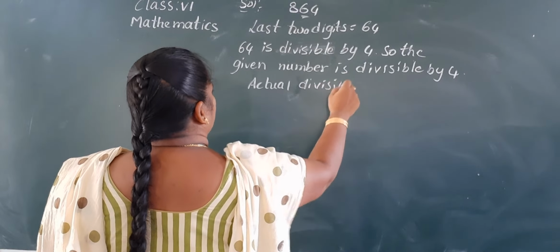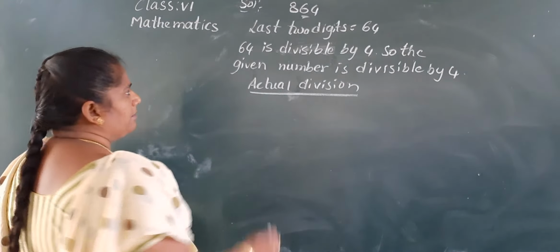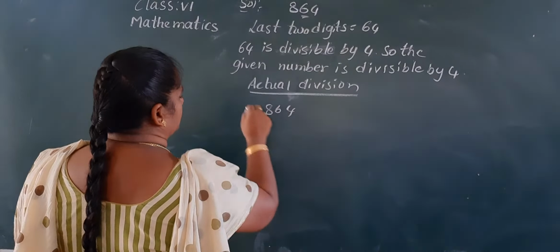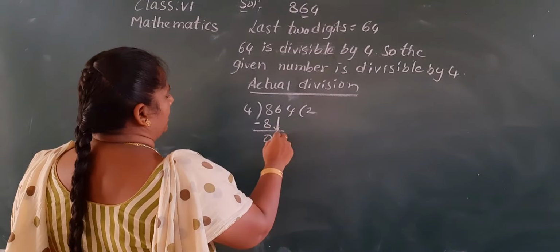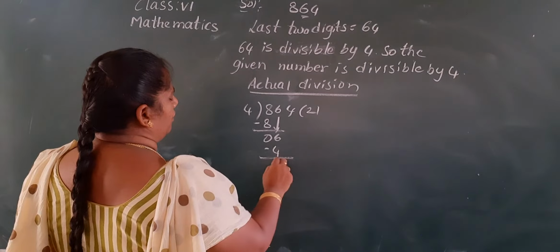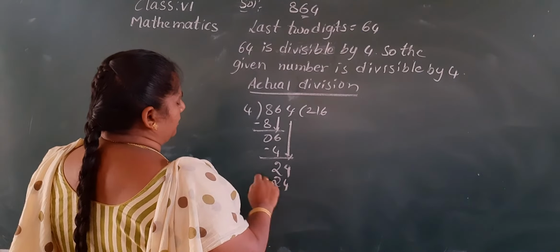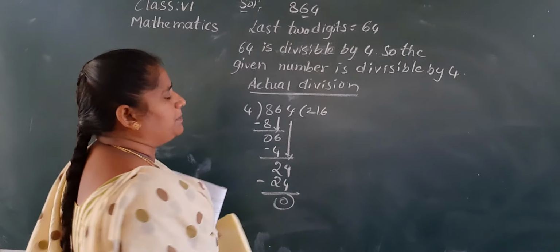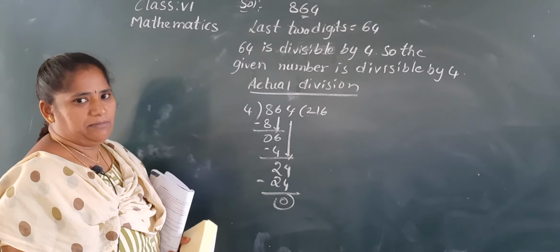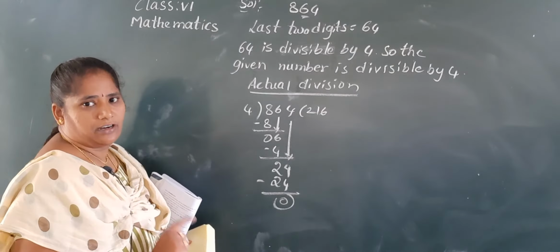My dear children, you don't write this one down, you write it on the side. But here I am not having the space, that's why I write it down. 4 2s are 8, 0, take down 6, 4 1s are 4, 2, take down 4, 4 6s are 24. Remainder is 0. So, this is divisible by 4. Okay, ma? So, you have to check whether I am writing correct or not.